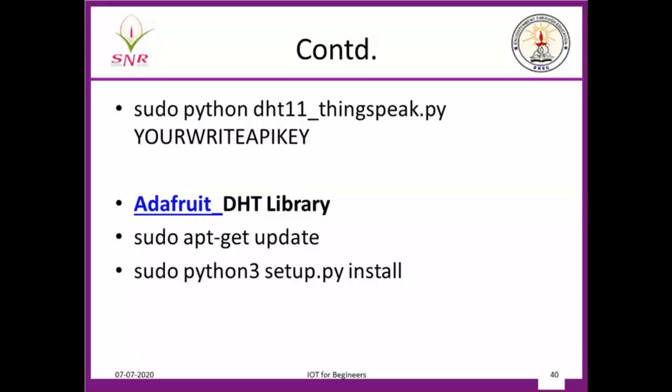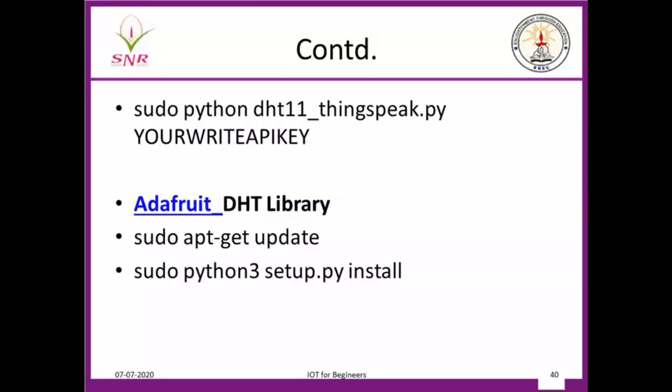So this Adafruit library, you have to install it. So you update and this is how you run your program: sudo python, and then the name of the file. I have connected an external temperature and humidity sensor, and this is your write API key, which you can get once you create an account in your ThingSpeak cloud.